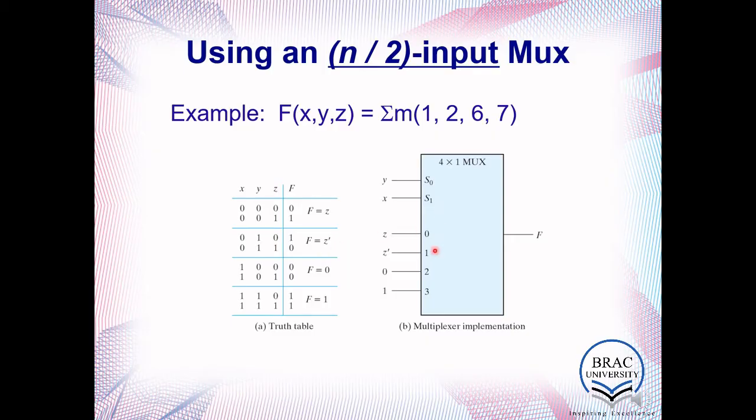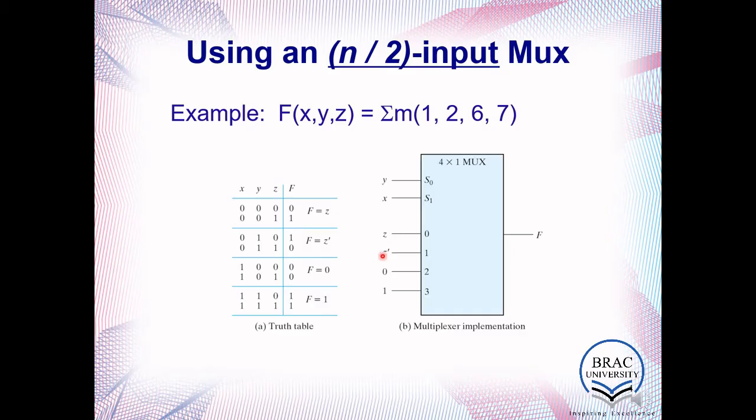For the 4-to-1, obviously you have 4 inputs and 1 output. To select among 4 inputs, you need 2 selectors because 2 to the power 2 is 4. This is our selector and this is our data. So the first input is 0, the second is Z, and for the third this is Z prime, and the fourth is 1.